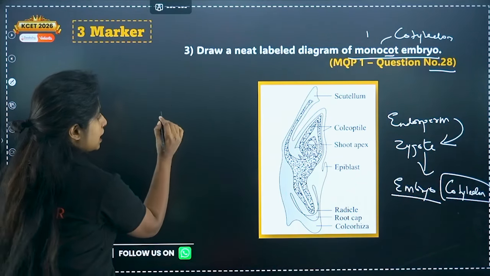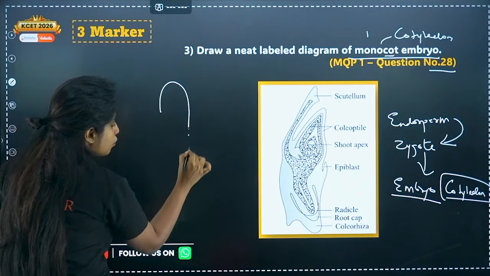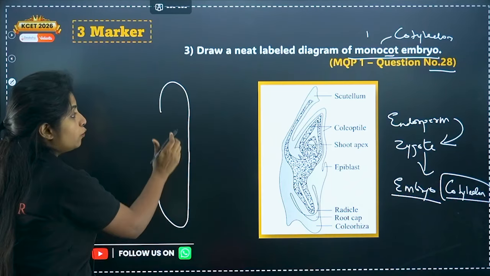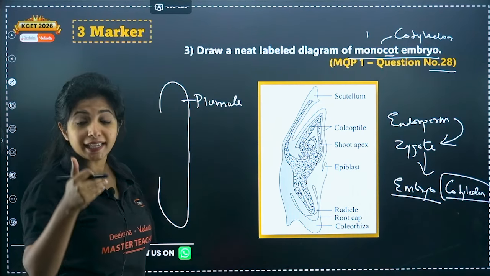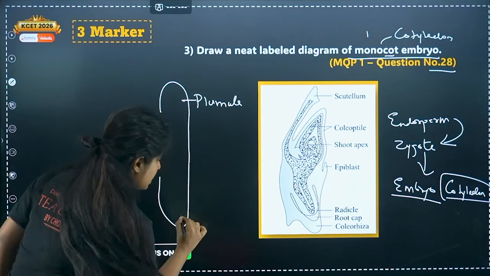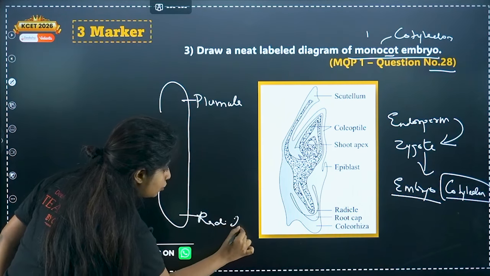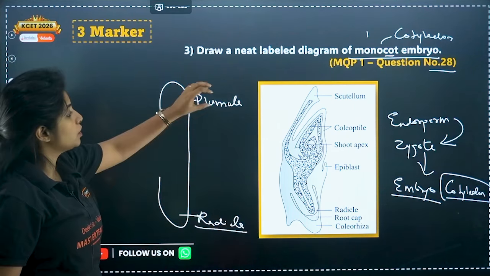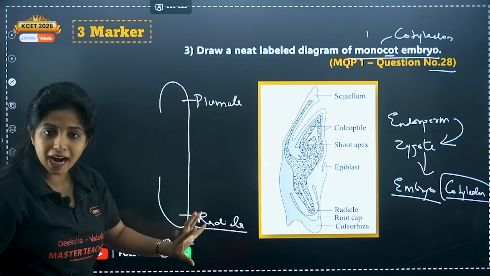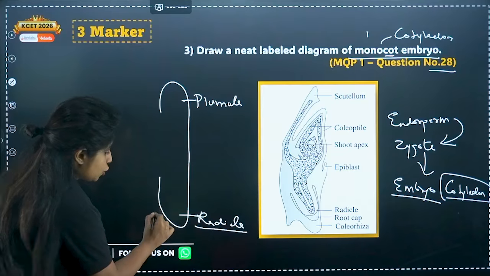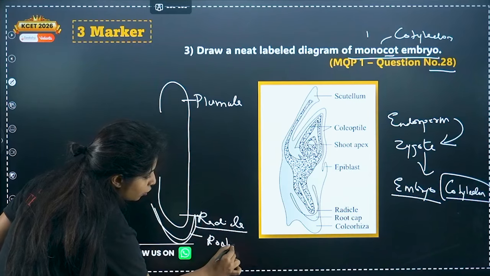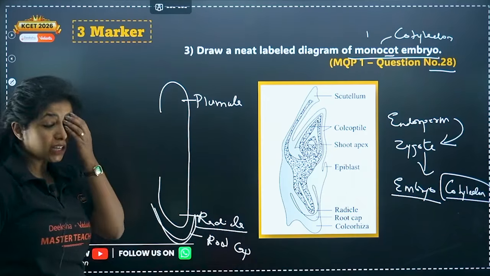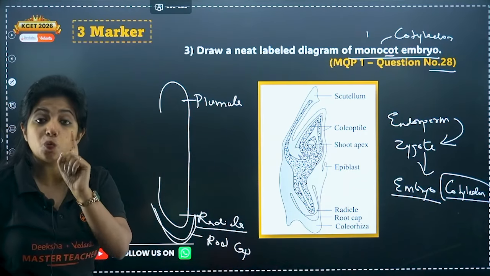So basically it looks like this. An embryo will have an embryonal axis, something that will give rise to the shoot of a plant, that is the stem, leaves, everything, and something that will give rise to the root of the plant. So this part is known as the plumule, this part is known as the radicle. Now since it is a root, it has to be covered by some protective layer, which is known as what? Your root cap.